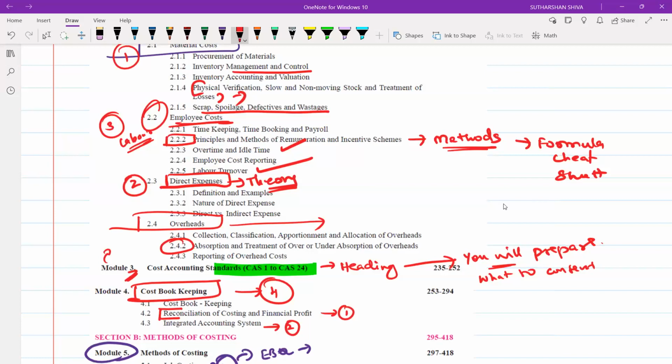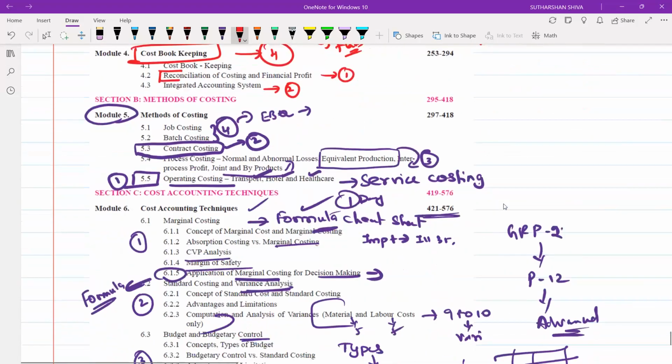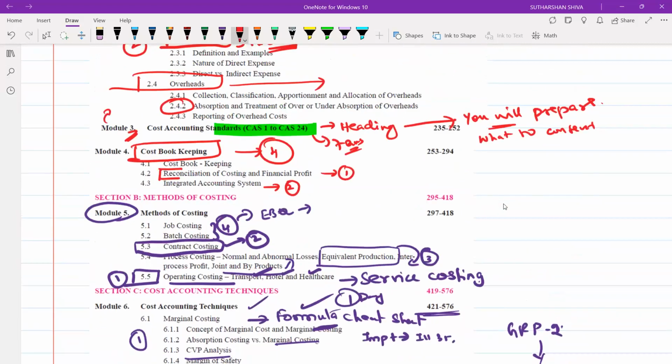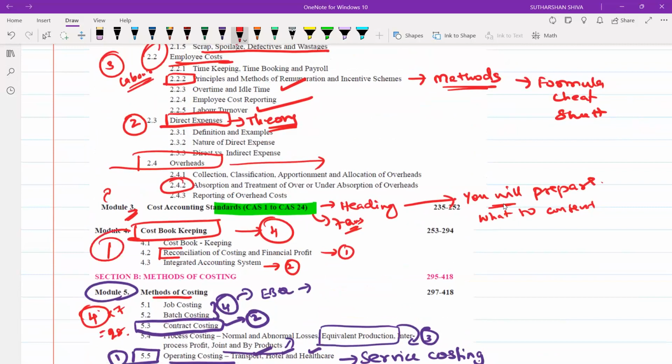So make sure you may also expect a 7-mark question from it. If I tell it question-wise, from the cost accounting standards you may expect 3 questions, maximum 4 questions, sure shot. Then coming to methods of costing, you may get 4 questions also. It means 4 into 7 marks, each question of 7 marks, so it is going to be 28 marks. Then cost bookkeeping, sure 1 question. Overhead, sure 1 question. But it is based on the practical exposure and the aspects the examiner will think.